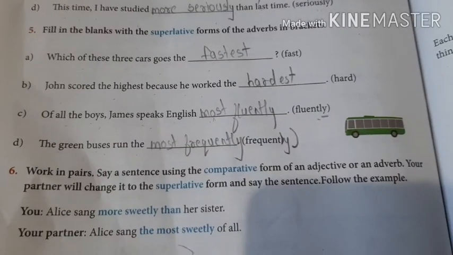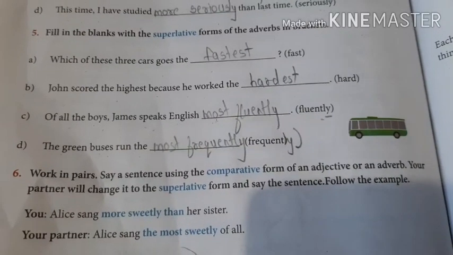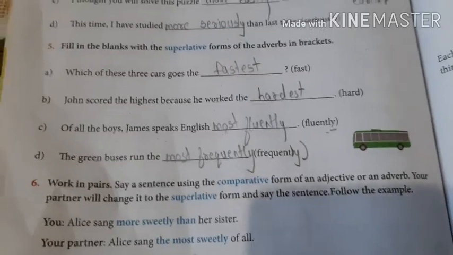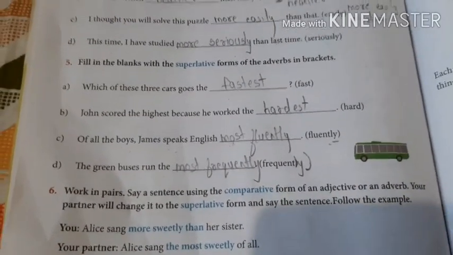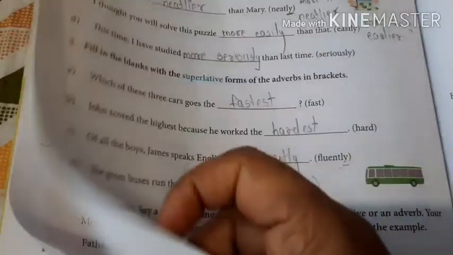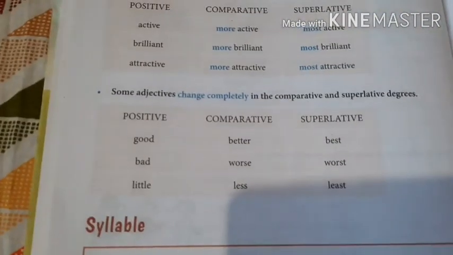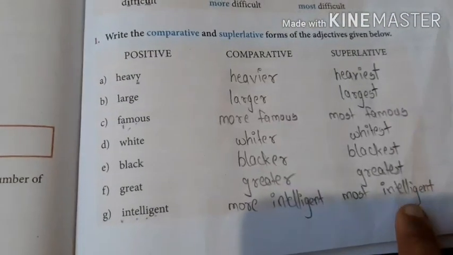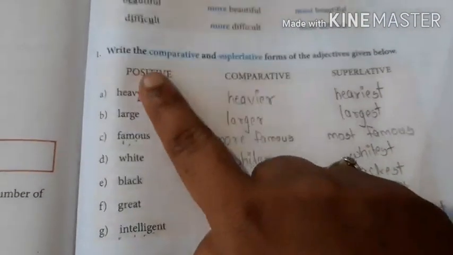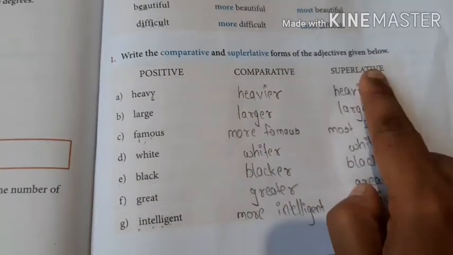Now let us talk about today's homework. Today's homework is, I want you to draw a table, this kind of table. It is on page number 97. Right? Can you see? Positive, comparative, superlative.